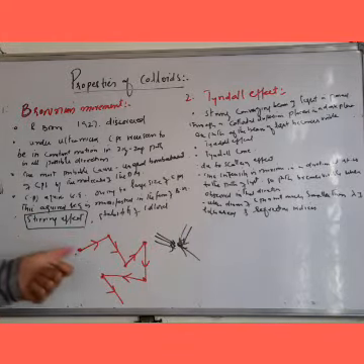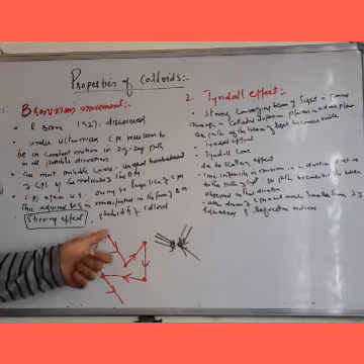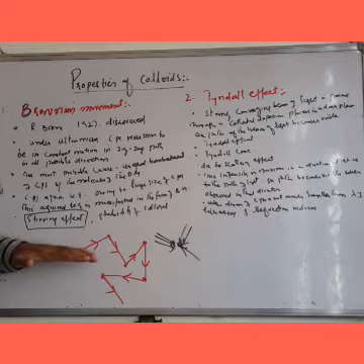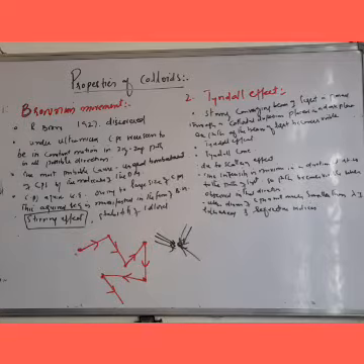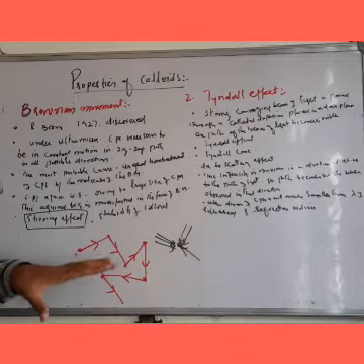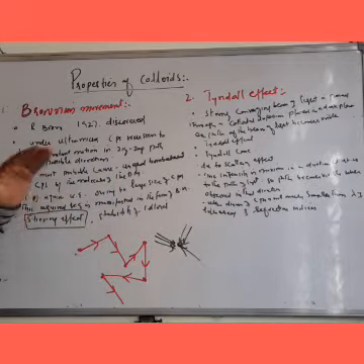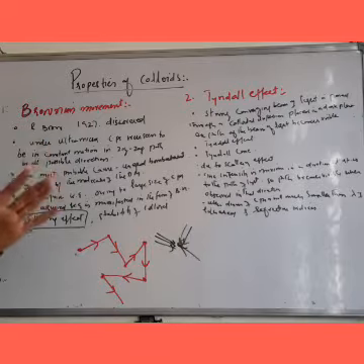So that means Brownian motion adjusts the stability of the colloid, because this Brownian motion having stirring effect does not allow the colloidal particle to settle. So this was the property of the colloids, that is Brownian motion. This Brownian motion or Brownian movement is responsible for the stability of the colloid.